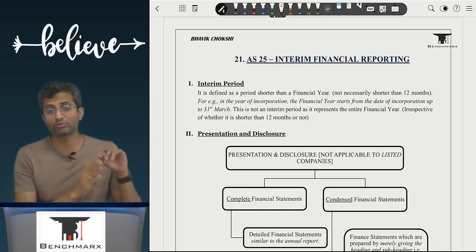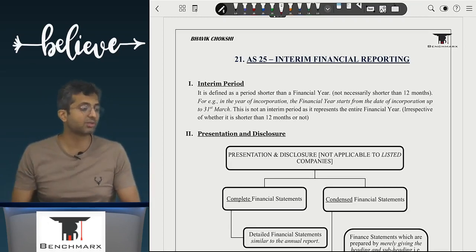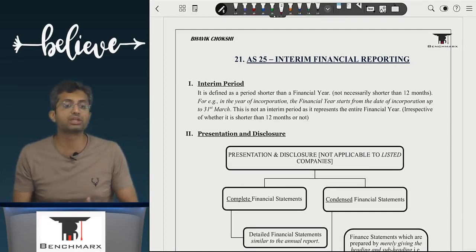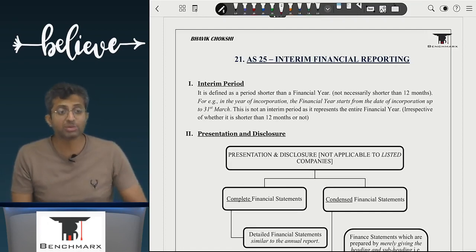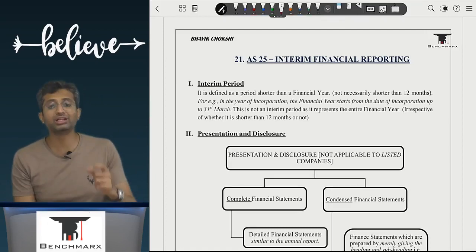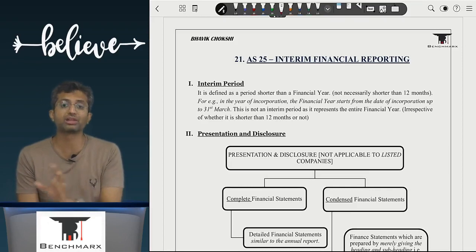But when you have to change from a 31st December year ending to a 31st March year ending, you might make accounts for a 15-month period. That means your financial year is a 15-month period. So when we look at an interim financial period, it would be a period shorter than a financial year.